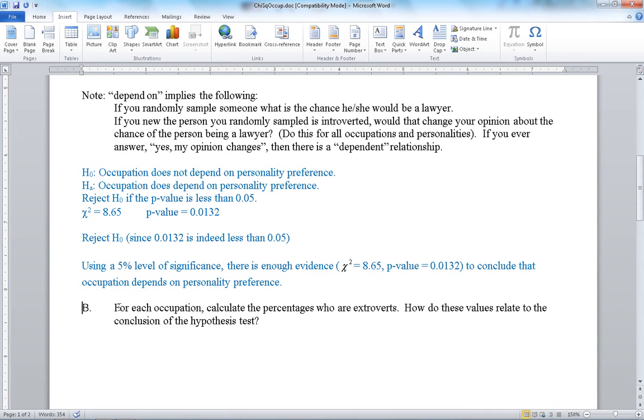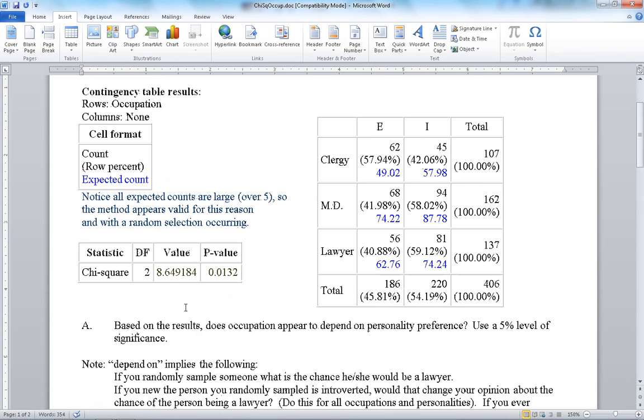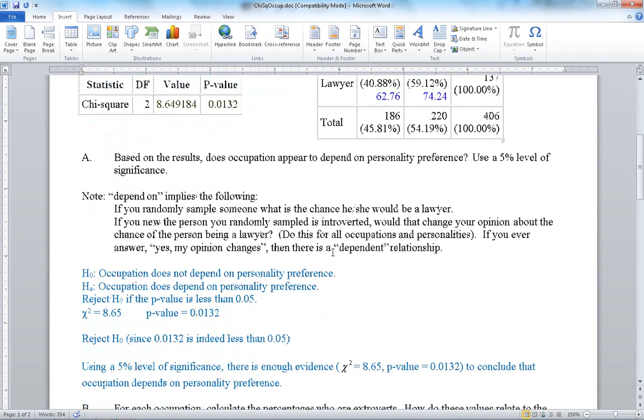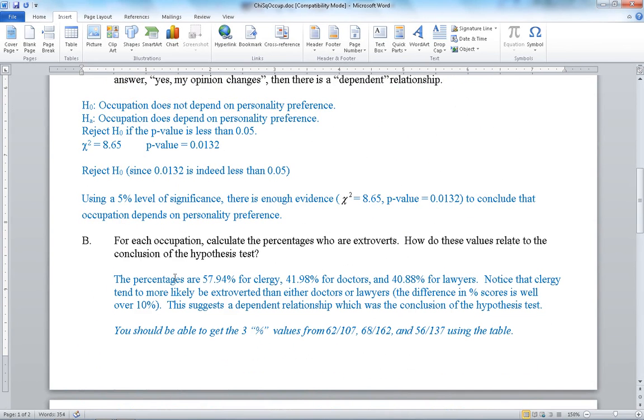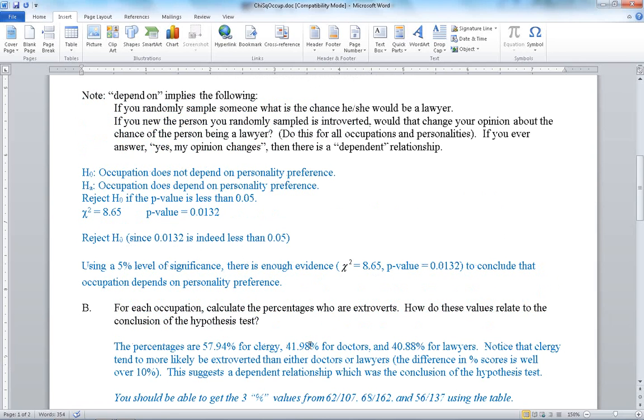Next, for each occupation, so for clergy, for doctors, and for lawyers, calculate the percentage who are extroverts. How do these values relate to the conclusion of the hypothesis test? Well, in this case, the percentages would be 57.94% for clergy, 41.98% for doctors, and 40.88% for lawyers.